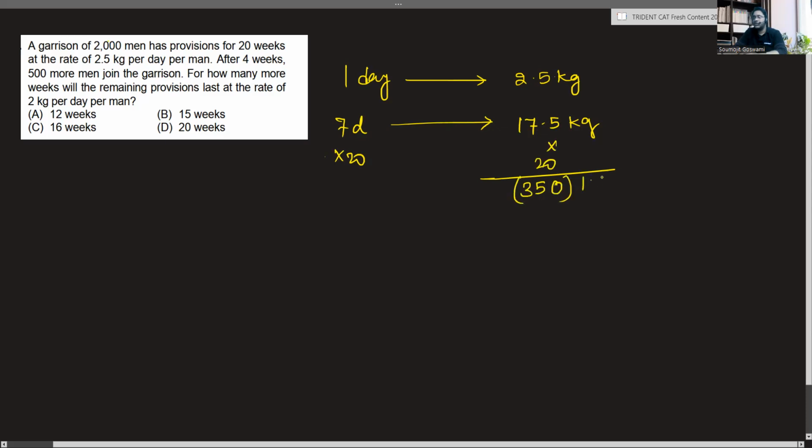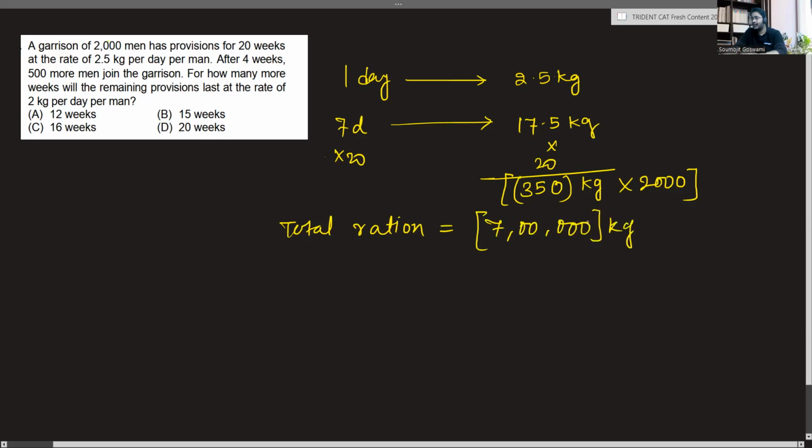Now, did you remember this is for one man? So, what will it be for 2000 men? This is the total ration. The total ration will be 700,000, right? 700,000 kgs. Now, this is something that you have to take care of.